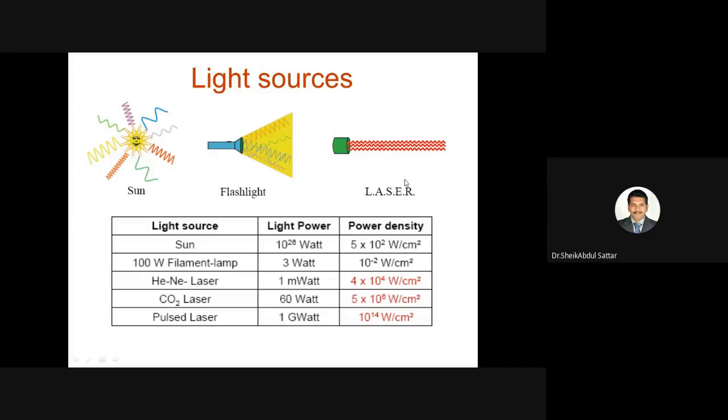Because of its less divergence, the power density is very, very high. If you compare with the sun, the power density is 5 into 10 square. If you take a carbon dioxide laser, it is 5 into 10 power 6 watt per centimeter square. That means 10 power 4 times higher, that is 10,000 times higher than the sun's power density. Power may be less, but power density is very, very high. This is very useful for a number of applications in industry.